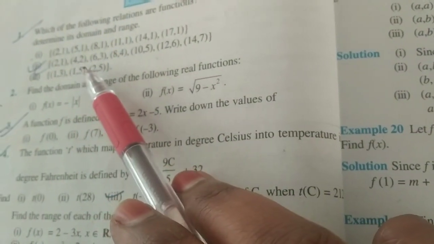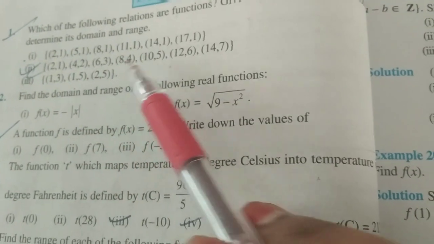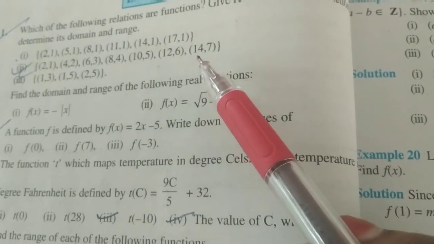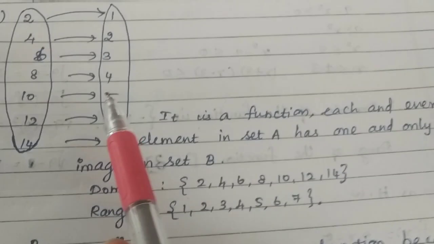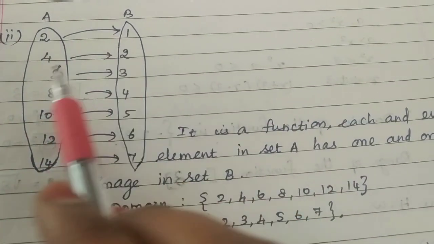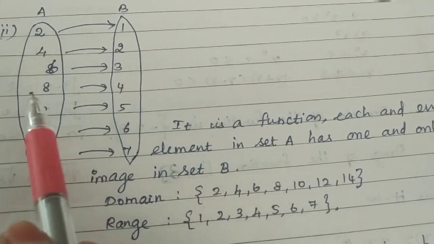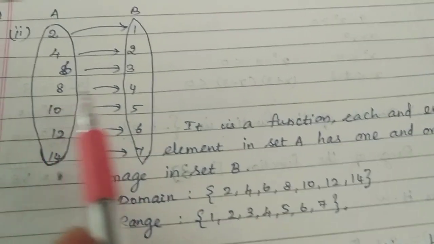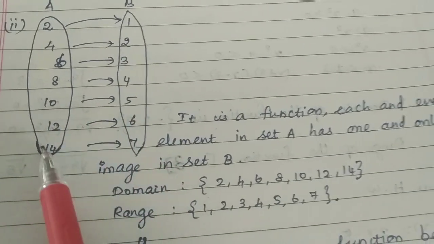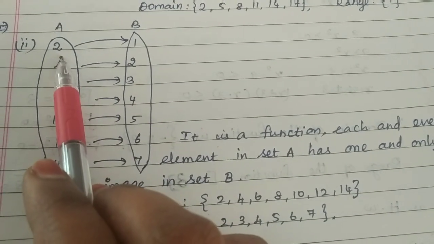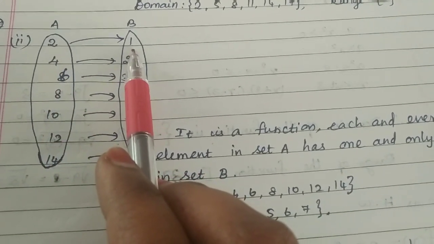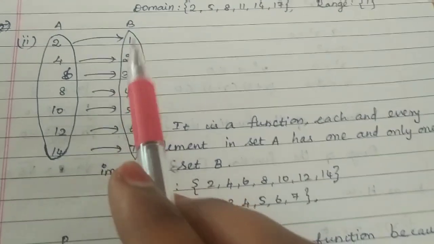(2, 1), (4, 2), (6, 3), (8, 4), (10, 5), (12, 6) and (14, 7). Let me represent it pictorially. 2 is related to 1, 4 to 2, 6 to 3, 8 to 4. Therefore, 8 is related to 4, 10 is related to 5, 12 to 6, 14 to 7. Each and every element in the set A, the domain, has only one image in the codomain, that is set B. Therefore, it is a function.